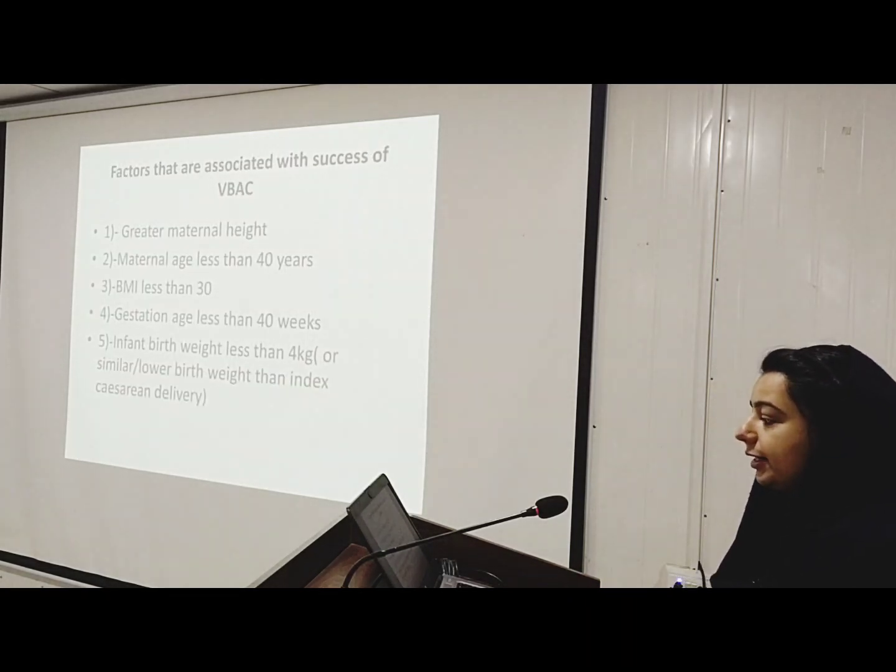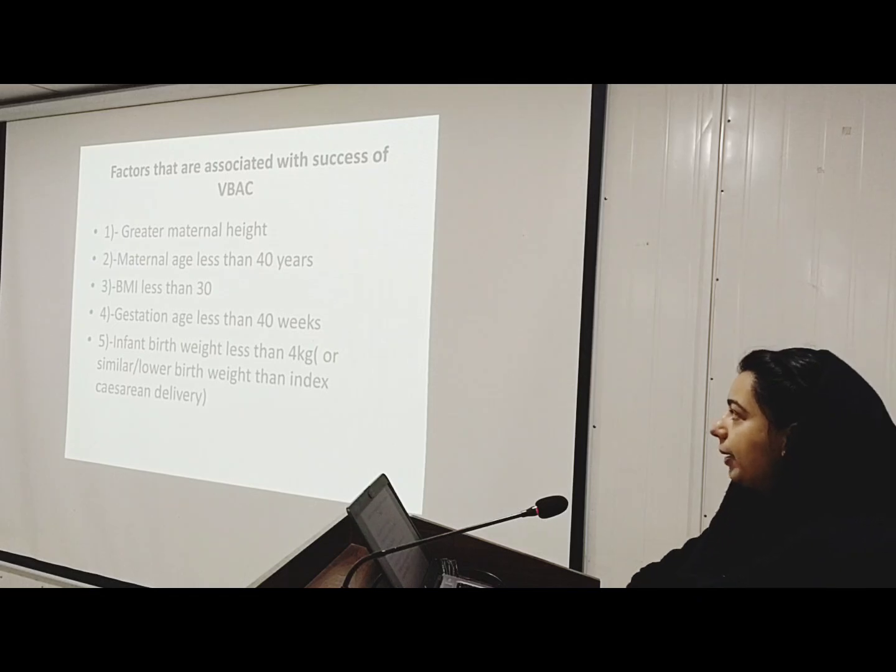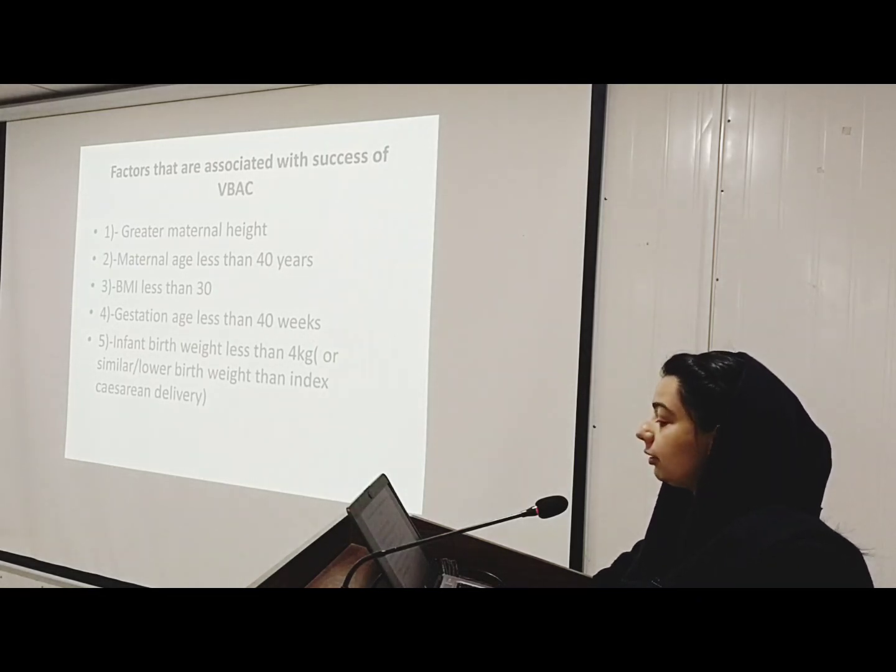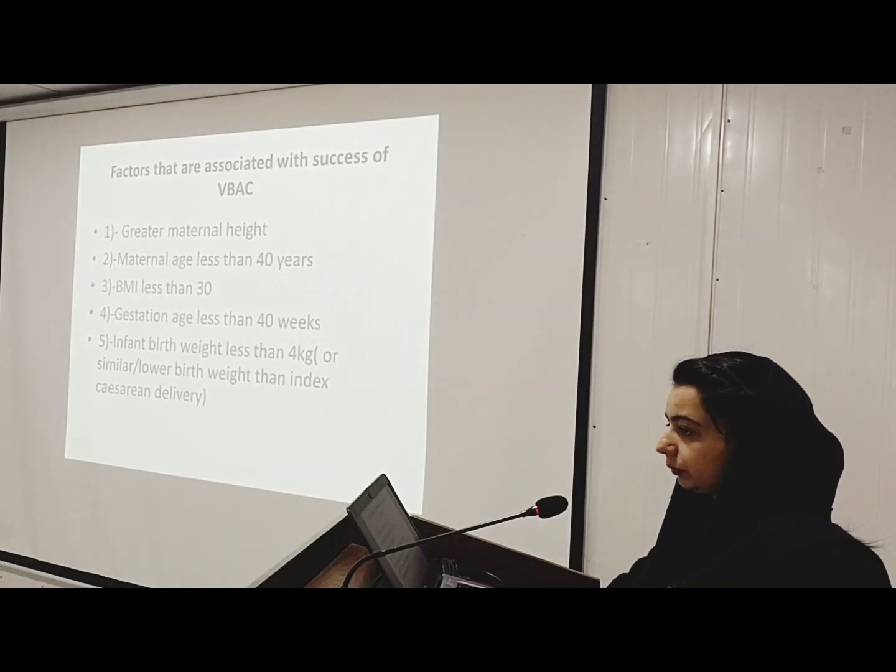Next, these are the factors that are associated with the success of VBAC. Greater maternal height, maternal age less than 40 years, BMI less than 30, gestational age less than 40 weeks, and infant birth weight less than 4 kg.